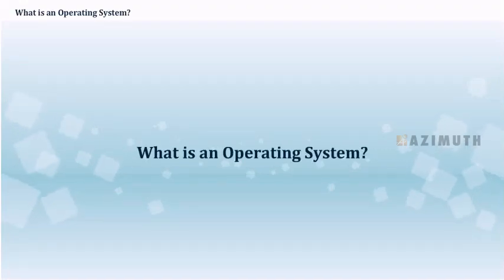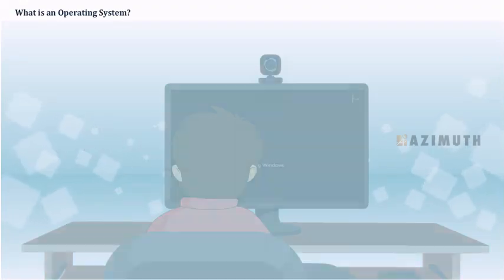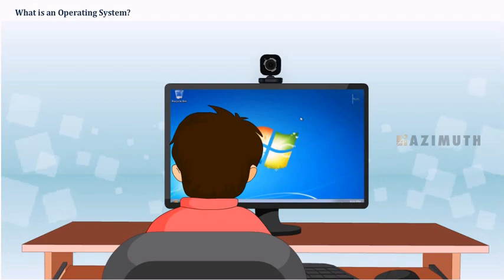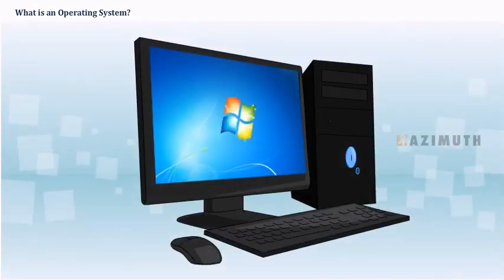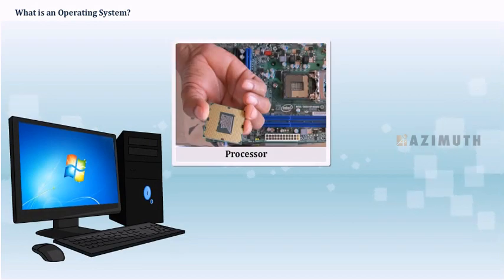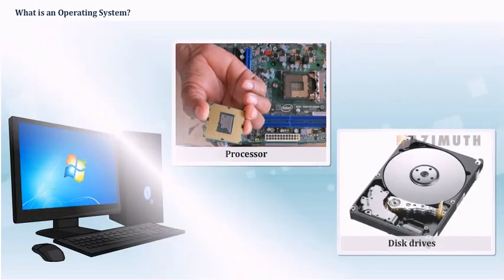What is an operating system? For a computer to run, it needs both hardware and software. Here, hardware means the physical components that make up a computer system, like the processor and disk drives.